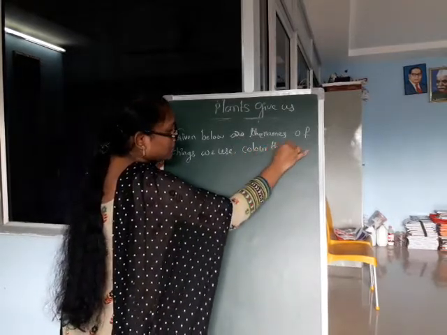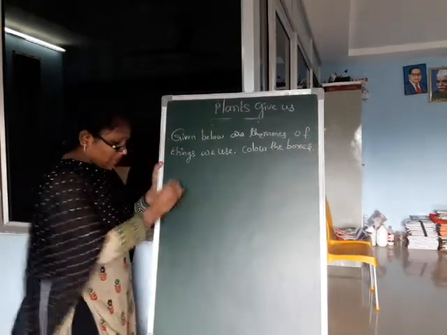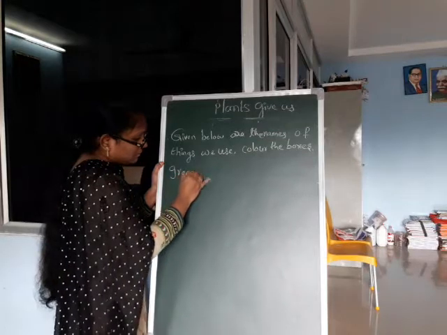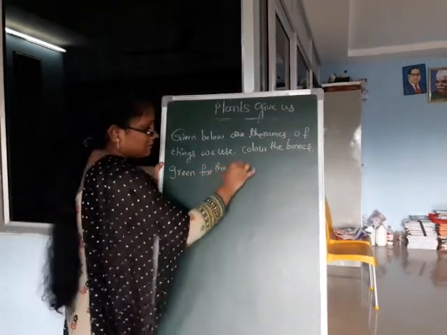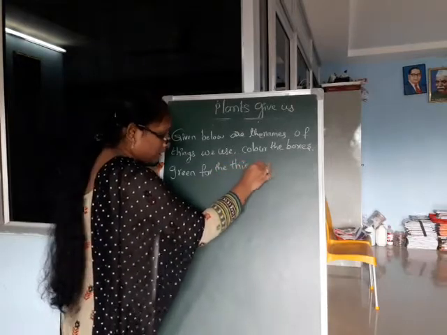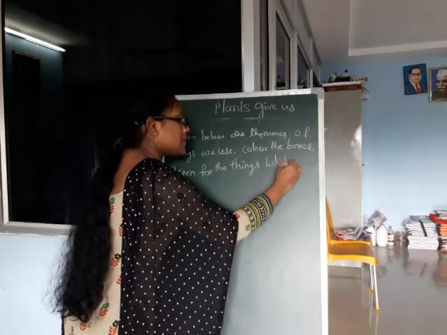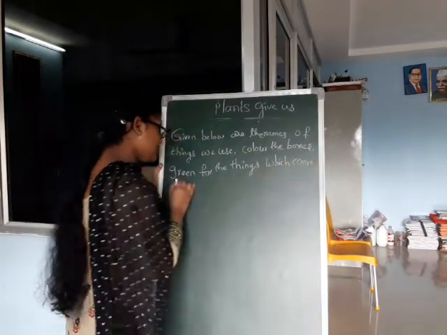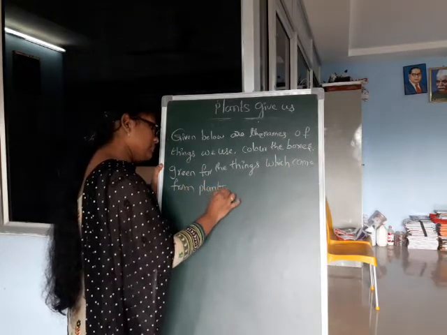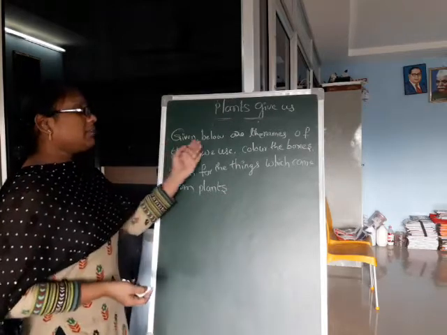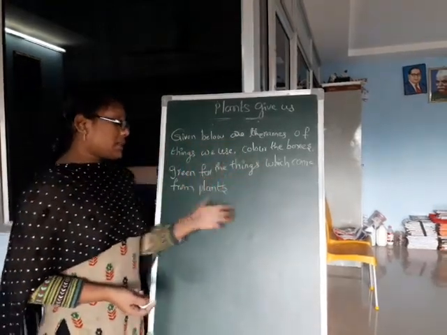Color the boxes green for the things which come from plants. Do you understand, children? Given below are the names of things we use. Color the box. Green for the things which come from plants.